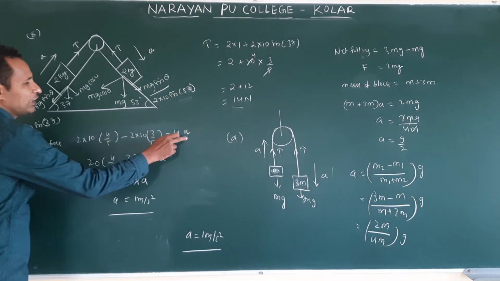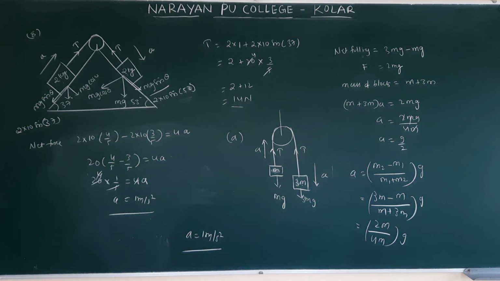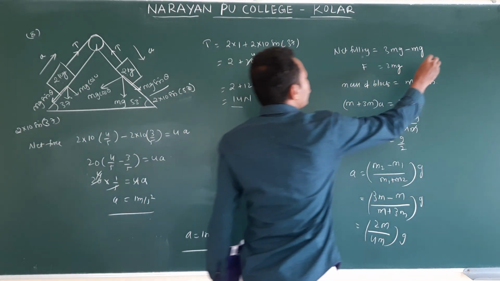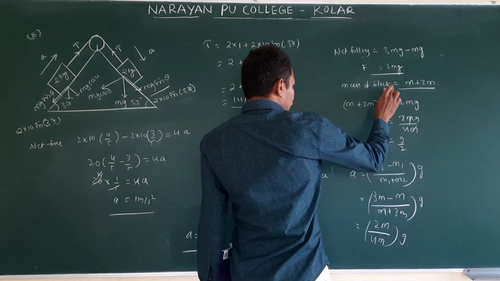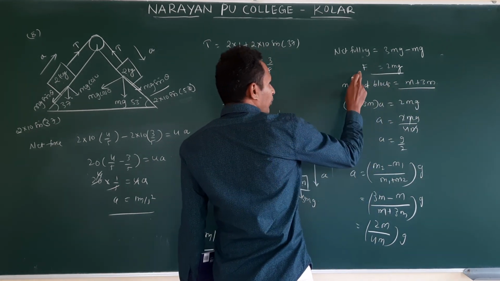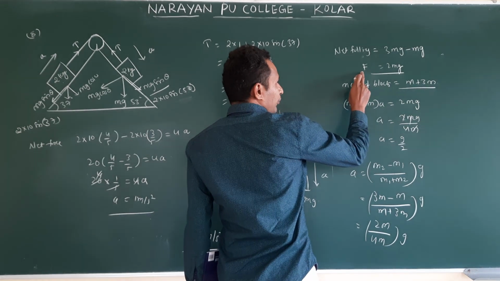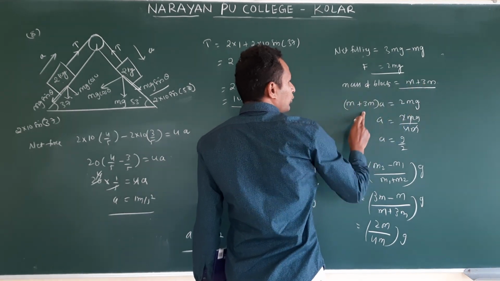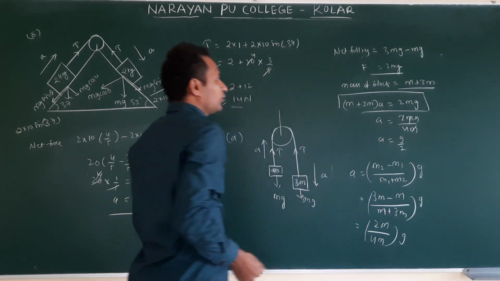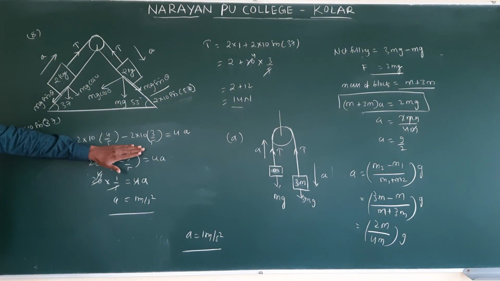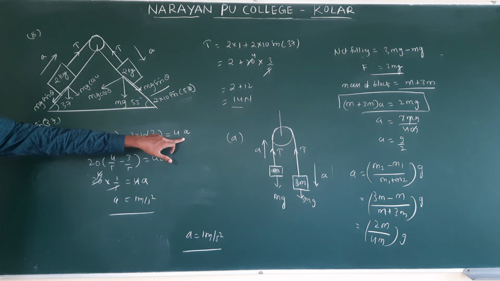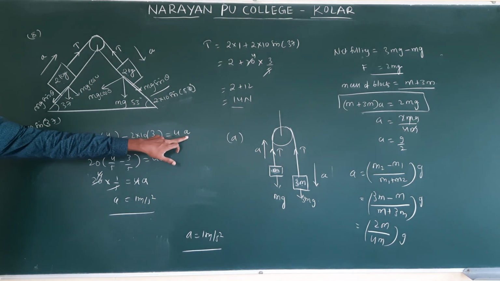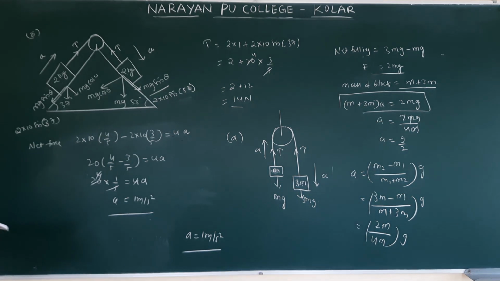Finding the net force and equating it to mass into acceleration, right? Here I have done it individually. Net force I calculated and I calculated the total mass. This causes acceleration. So F is equal to m into a, Newton's second law. Total mass is m plus 3m into a. That's what I equated. Here also the same: net force I calculated equals mass of the blocks into acceleration. Total mass of the blocks is 4 into acceleration. We will see another case also.